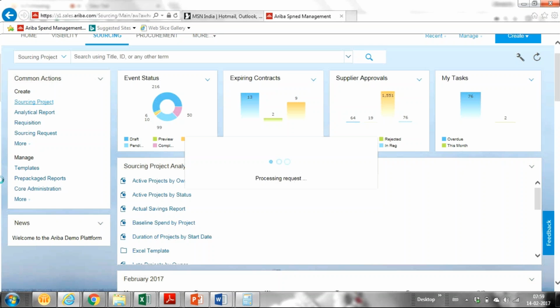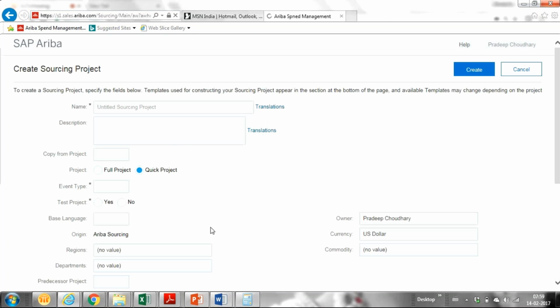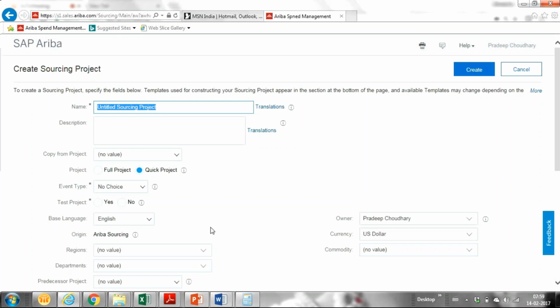I don't know why this system is so slow today. I have not accessed it yet, but my guys are also telling me it's quite slow. Generally when buyers were testing, the system wouldn't have this type of issue. The reason might be the net, because this is a demo system for global partners.